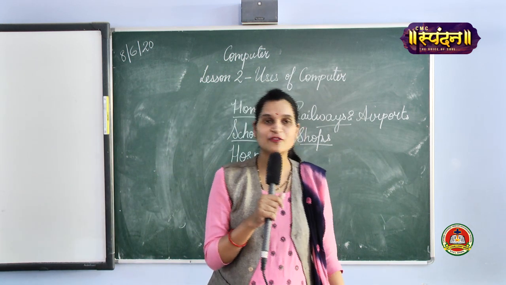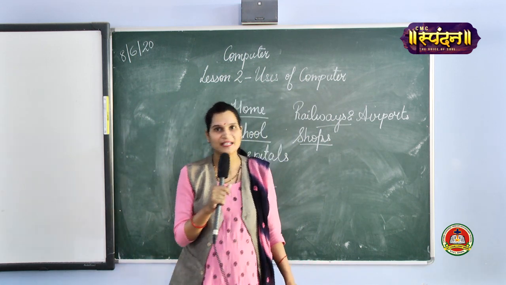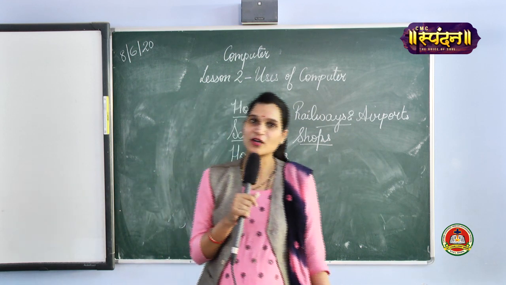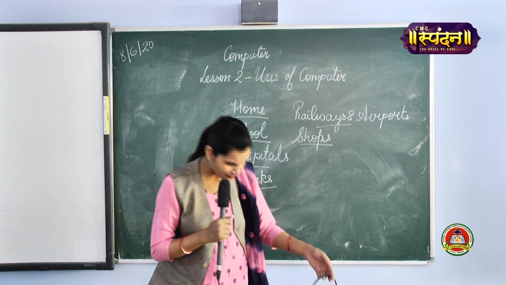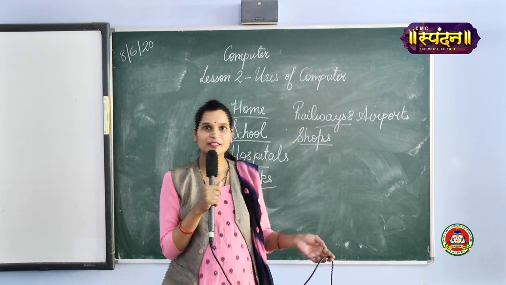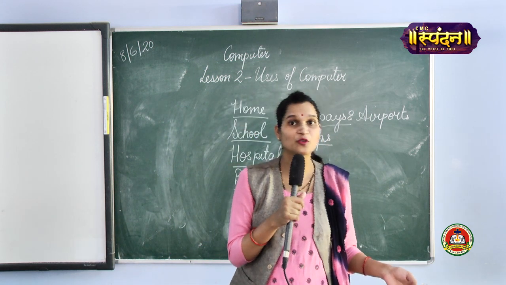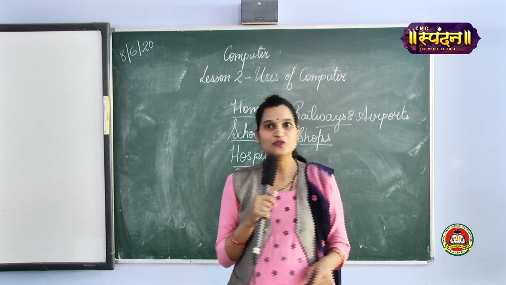It is very easy for the shopkeeper, the manager of the shop, to generate the bill for the items you have purchased. Now you all must have gone to the DB mall. There your parents buy grocery and clothes for you all. So after buying all these things, where do they move? They move to the bill counter. Yes, they move to the bill counter. Why do they move to the bill counter?